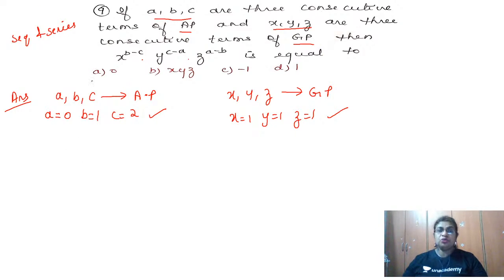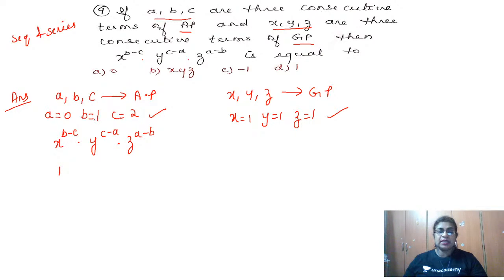Now let me write what the question is. X to the power B minus C, into Y to the power C minus A, into Z to the power A minus B. I want to know this answer, correct? So we just substitute the values of X, Y, Z and the values of A, B, C given. So what is it now? It is 1 to the power